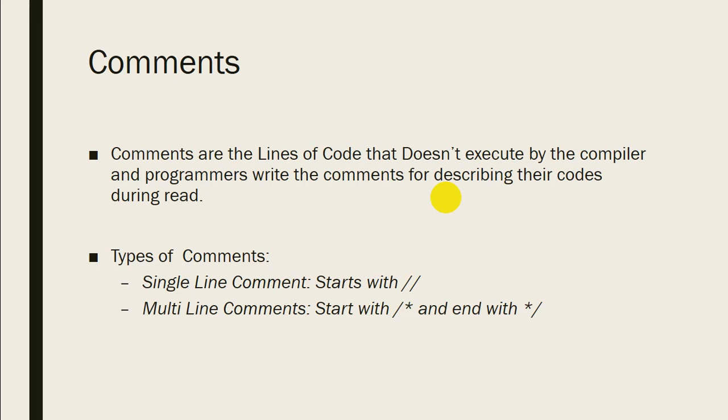And we have multi-line comments, where we put multiple lines of comments. For that we need to start the comment and then end the comment. For starting the comment we need a slash and then a star, and after the multiple line comment we close it with a star and then a slash.